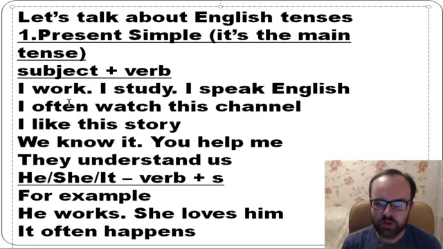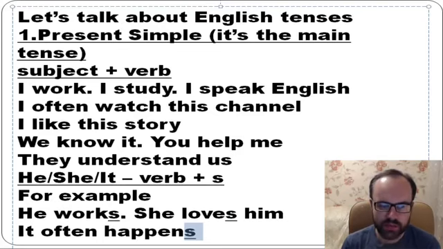You need to remember one rule. If you have he, she, it, you add s. So you put s after a verb. So, for example, look. He works. She loves him. Don't forget to put s if it's he, she, it. It often happens. It's very important.